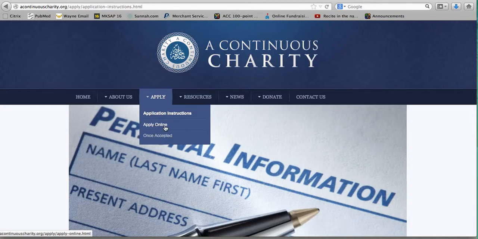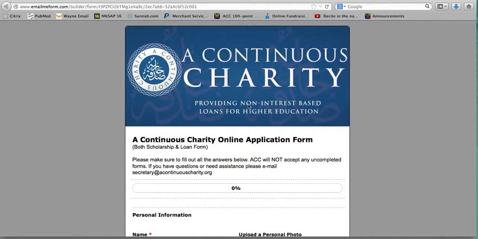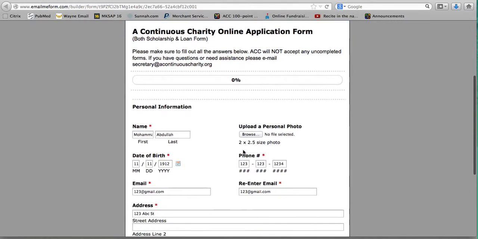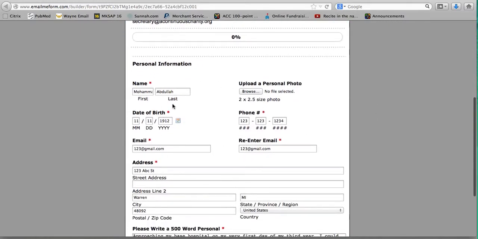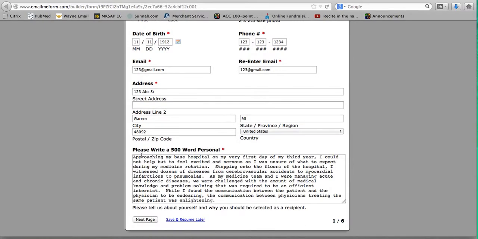Now, I'm not going to click it because I already opened up a form and filled it out. So you'll click on that, and then it'll bring you to a page that looks exactly like this. So this is our application form. You're going to fill out all of your demographical information, address, name, photo, phone number, stuff like that. There's a personal statement here.